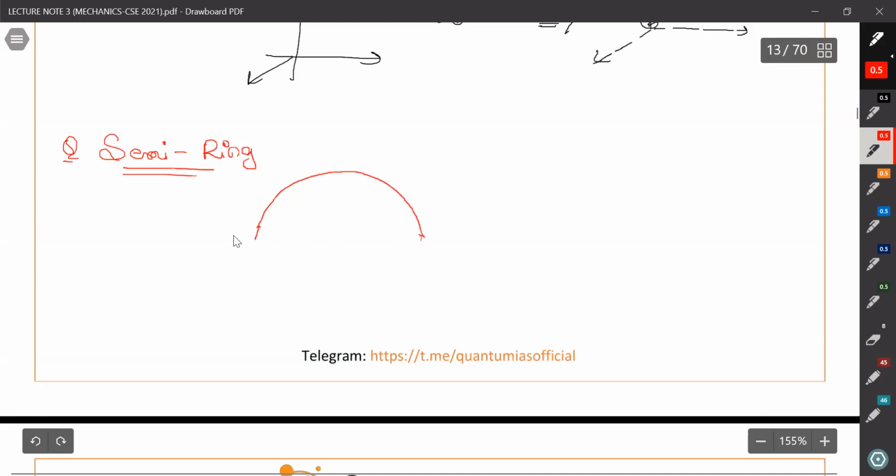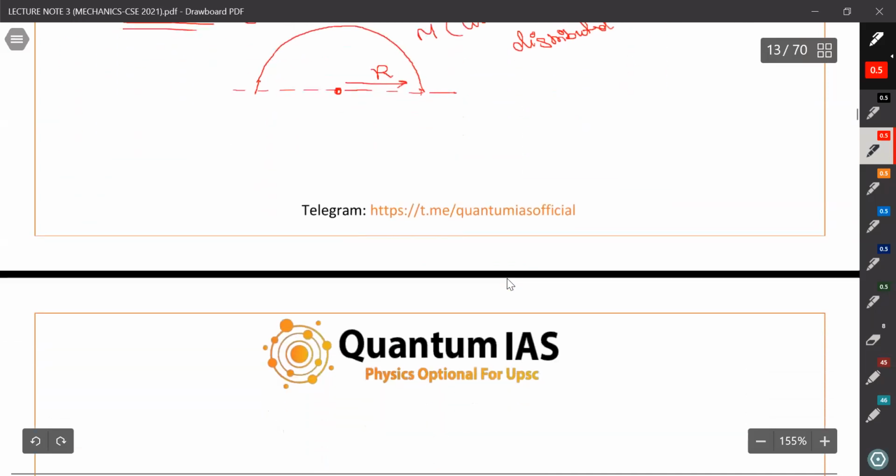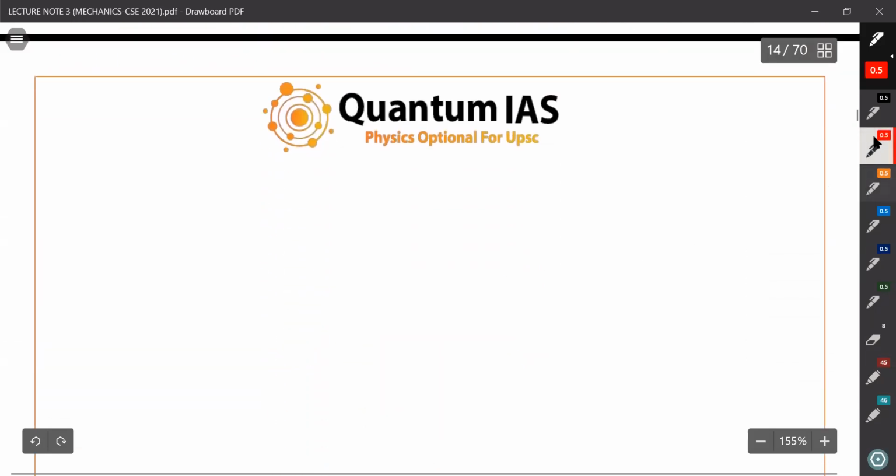Okay, and this is radius r. Also its mass is M here, and it is uniformly distributed. Uniformly distributed will suffice for this work, I don't need to write the word continuous. So we need to find the center of mass of this.